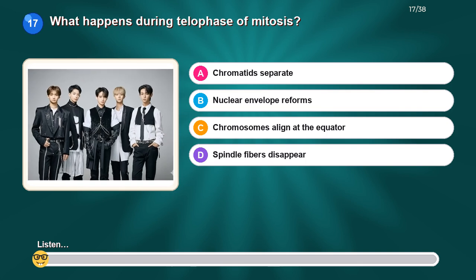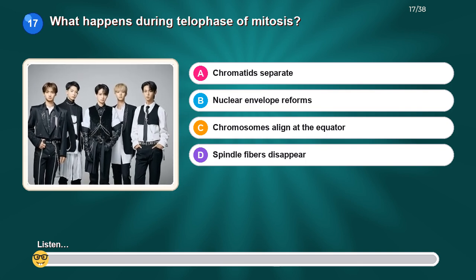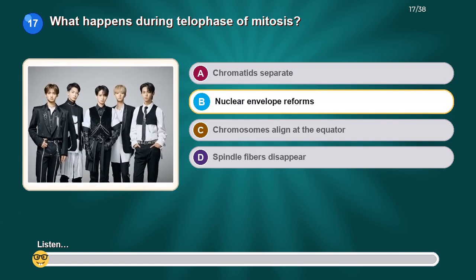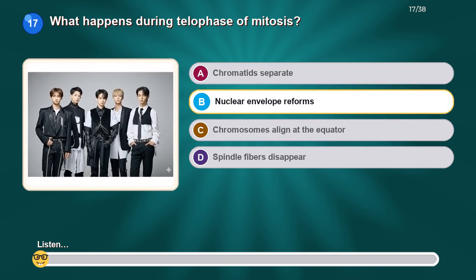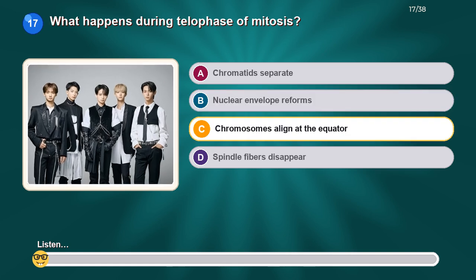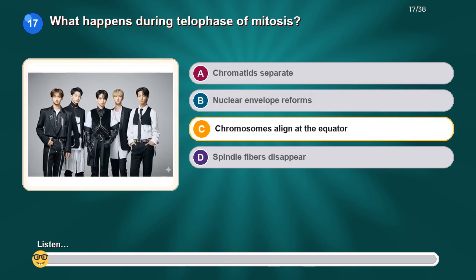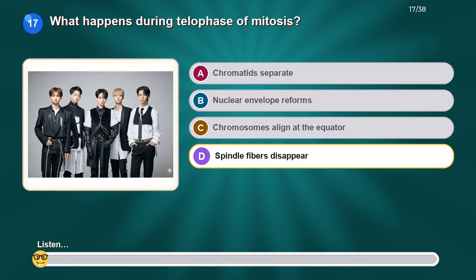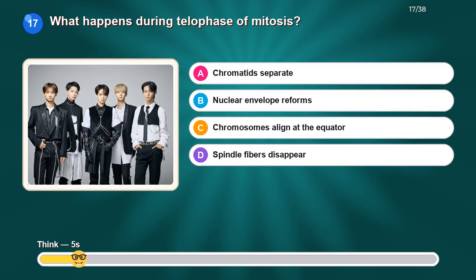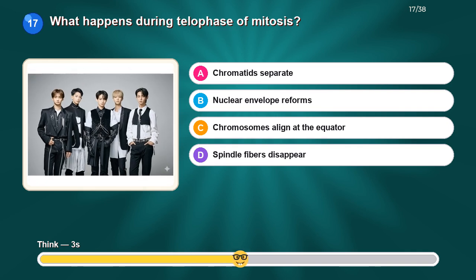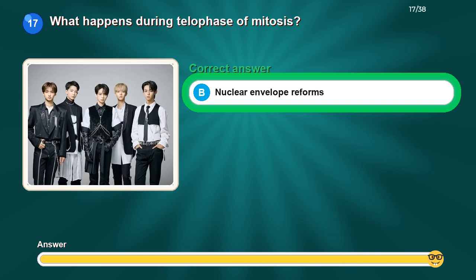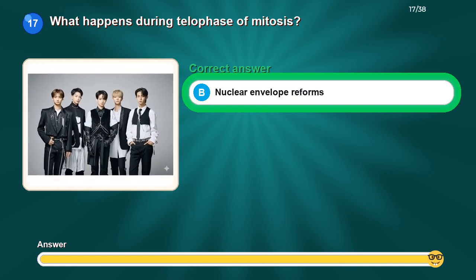What happens during telophase of mitosis? Option A, chromatids separate. Option B, nuclear envelope reforms. Option C, chromosomes align at the equator. Option D, spindle fibers disappear. The correct answer is nuclear envelope reforms.